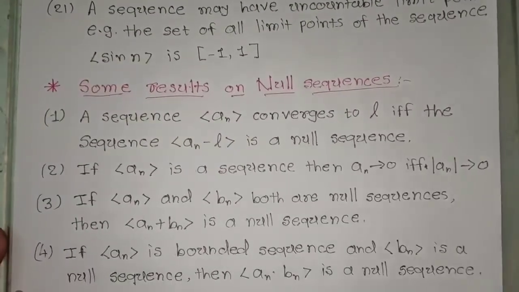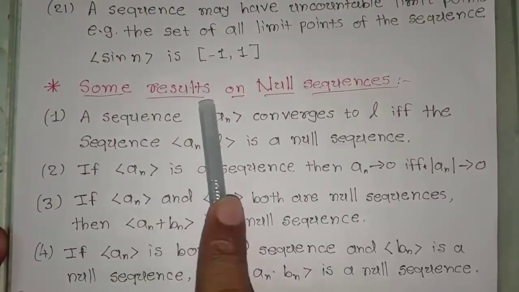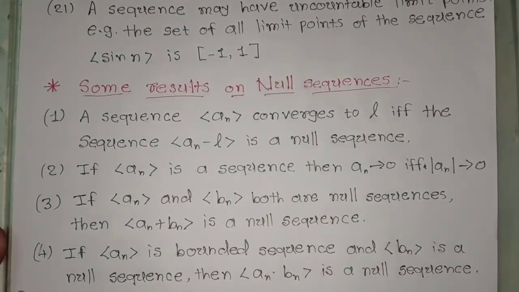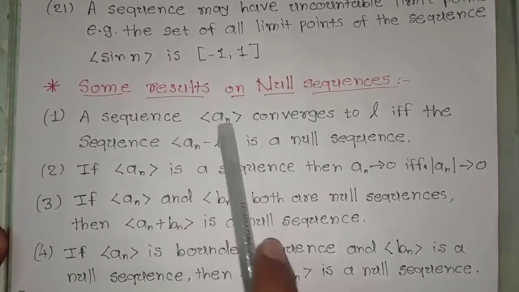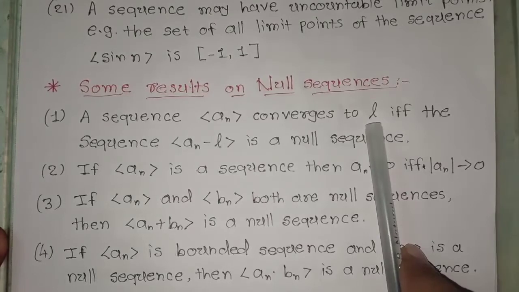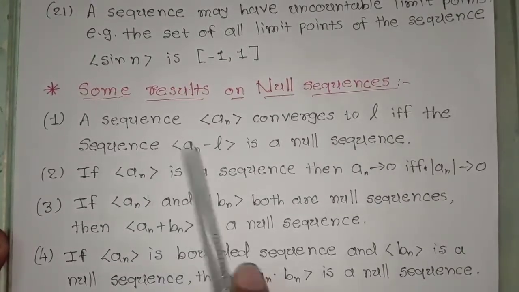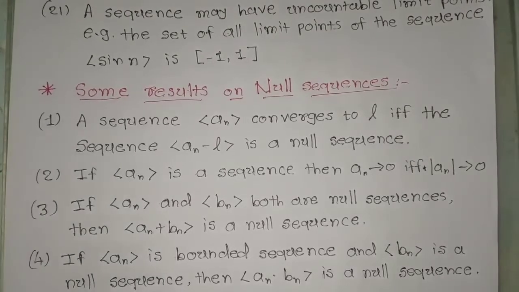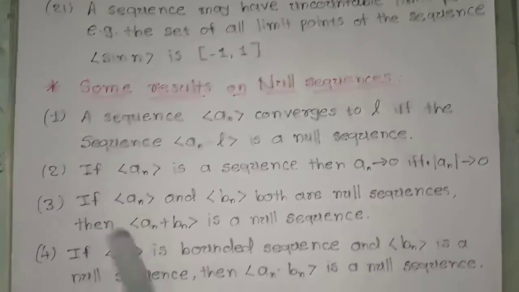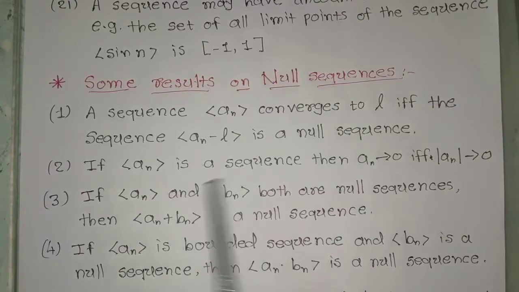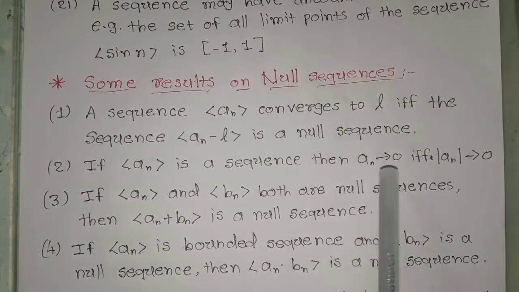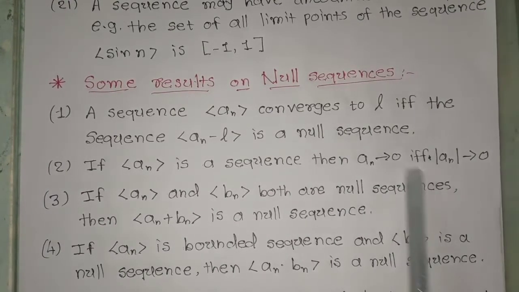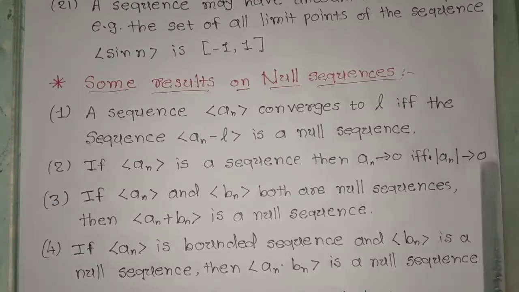Next, let's have a look at some results on null sequences. First, a sequence an converges to L if and only if the sequence an minus L is a null sequence. Next, if an is a sequence, then an tends to 0 if and only if mod of an tends to 0.